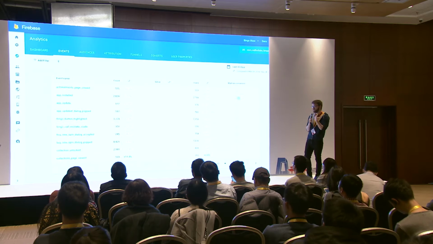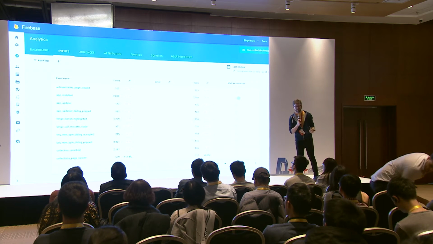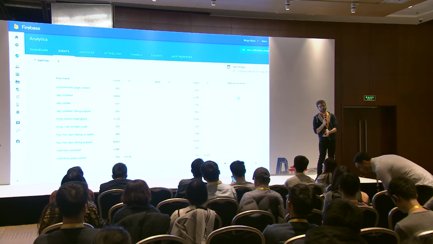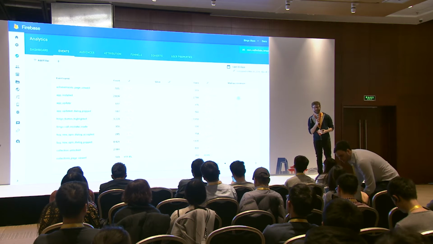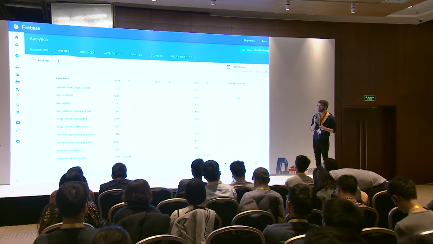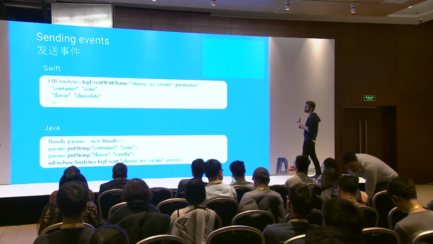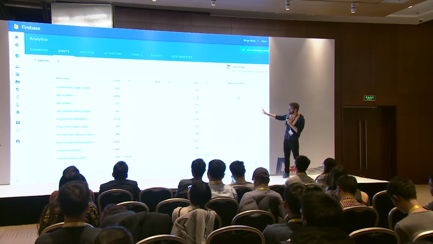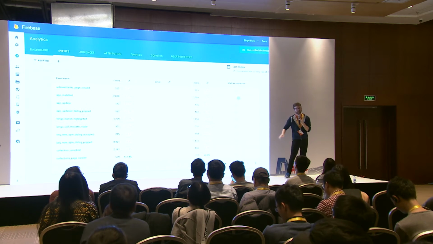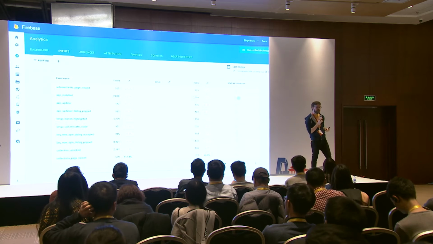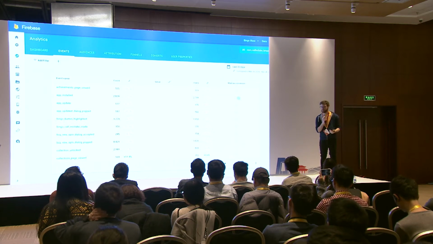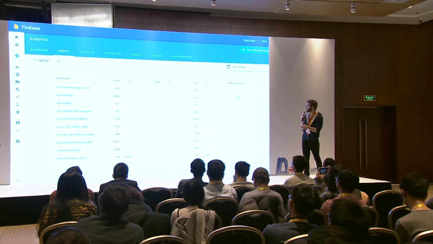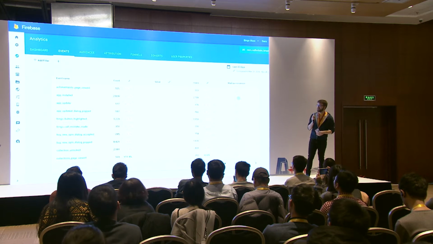If we look at this, once we log that event, it shows up in the Firebase dashboard. We can go in and look at how many times these events are occurring, how it relates to how many events were occurring yesterday, all sorts of insights like that. We also have the ability over here to mark it as a conversion event. And once we mark an event as a conversion event, that means it's our end goal. So in this case, we have a bunch of different events, like the achievements page viewed, the app installed, the app updated, things like that.